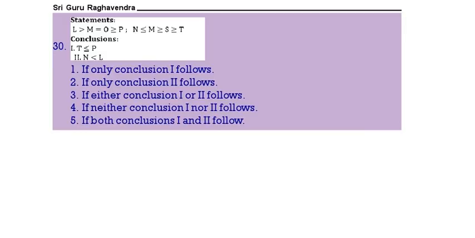30th question. L greater than M, M is equal to O greater than or equal to P, N less than or equal to M, M greater than or equal to S, S greater than or equal to T, T less than or equal to P. See here, P less than or equal to O is equal to M, M greater than or equal to S, S greater than or equal to T. Therefore, T less than or equal to P does not follow.